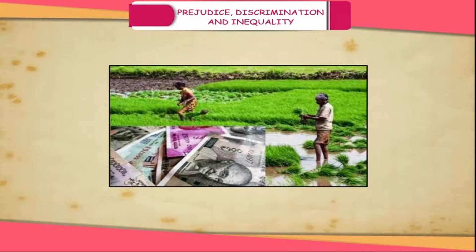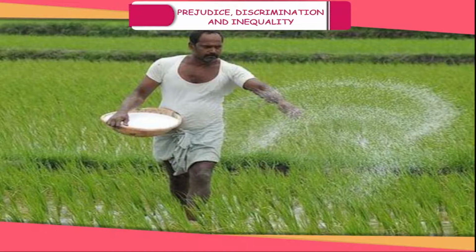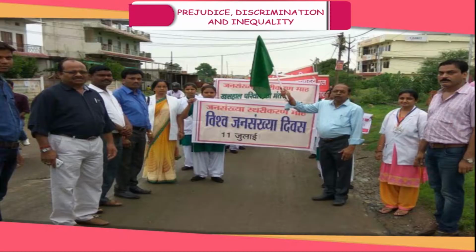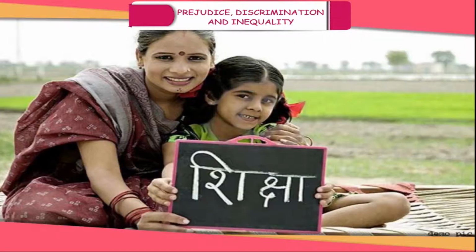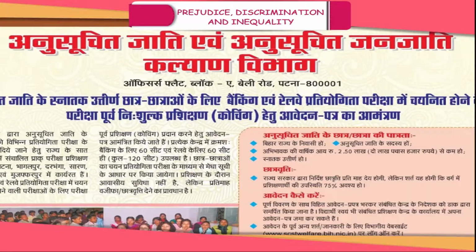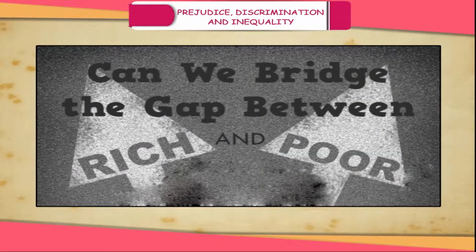The government has initiated several measures to eradicate poverty. Facilities for easy loans, better and cheap facilities for irrigation, seeds and fertilizers to improve land productivity have been provided to farmers. Population control is another area in which the government is working to achieve this goal. Increased industrial production, education, new job opportunities, and effective implementation of the welfare schemes for scheduled castes and scheduled tribes are some other measures introduced by the government to bridge the gap between the rich and the poor.